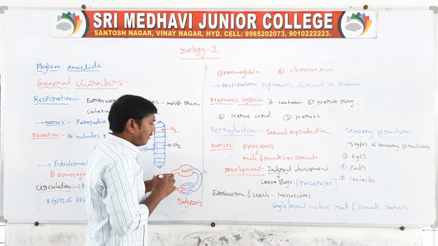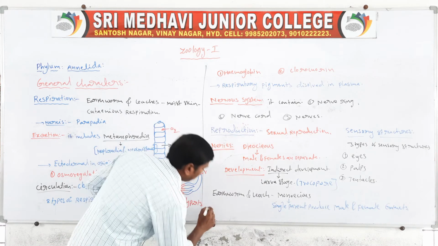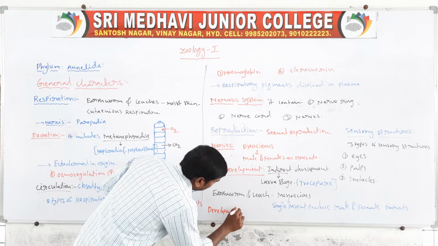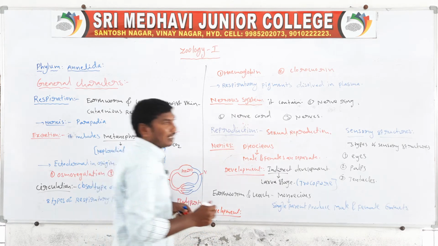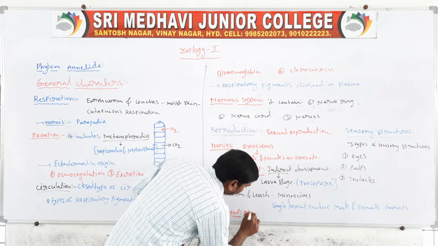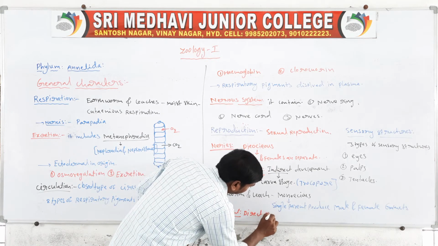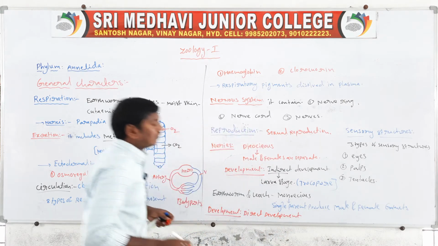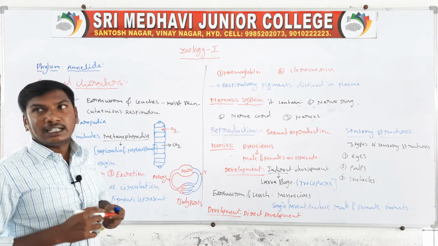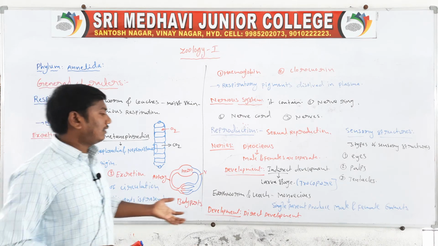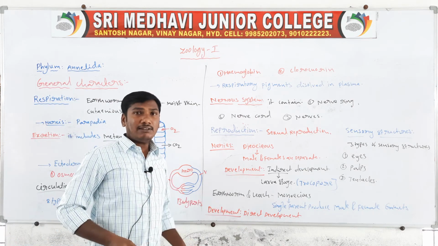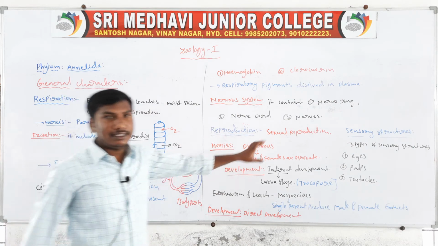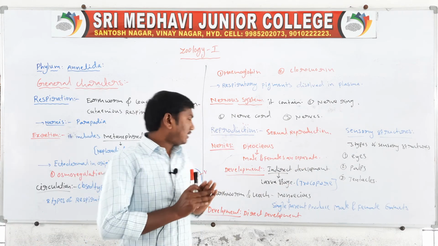Next one, development. The development is direct development. Direct development means there are no larval stages. Next, reproduction. They reproduce sexually. First of all, Nereis.